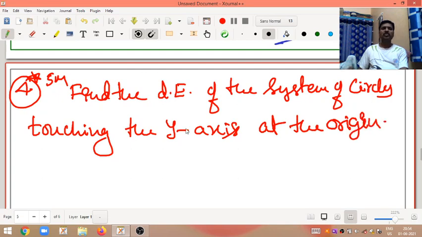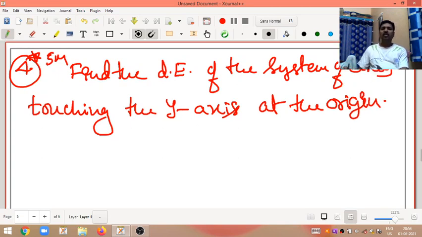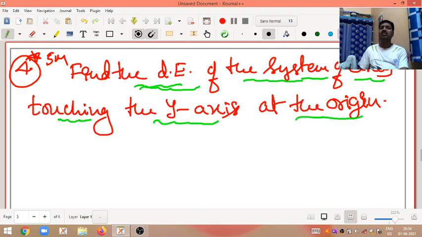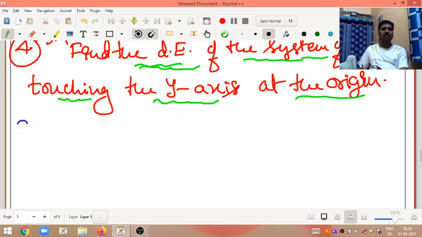This is a beautiful question. What is given, my dear friends? Find the differential equation of the system of circles touching the y-axis at the origin. If you understand the question clearly, the answer will come automatically.